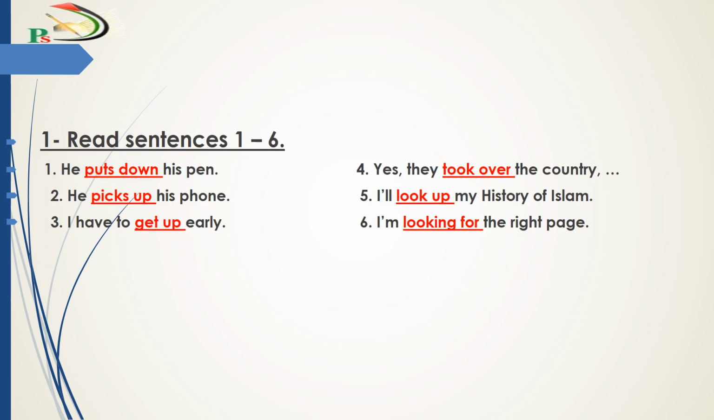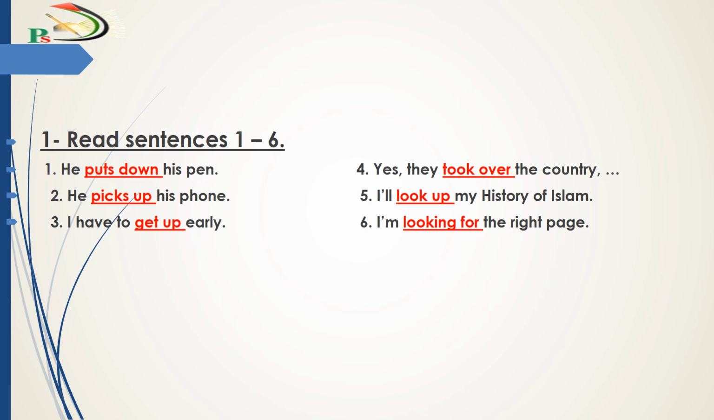Now let's read the sentences from 1 to 6 and I want you to notice the underlined phrasal verbs. Number 1. He puts down his pen. Number 2. He picks up his phone. Number 3. I have to get up early. Number 4. Yes, they took over the country. Number 5. I look up my history of Islam. Number 6. I am looking for the right page.